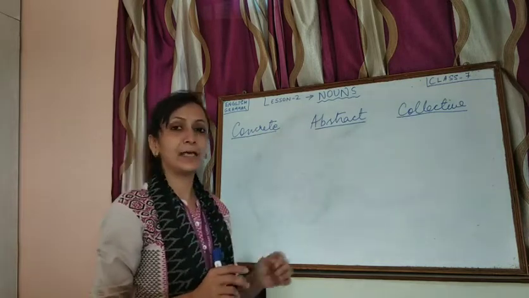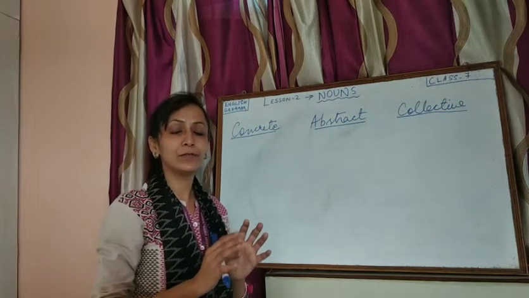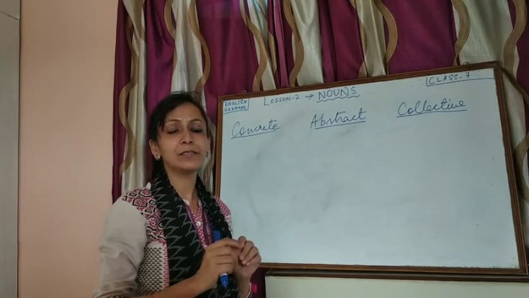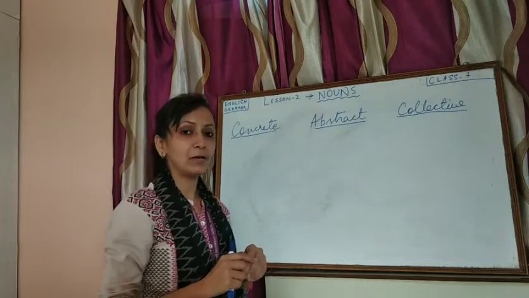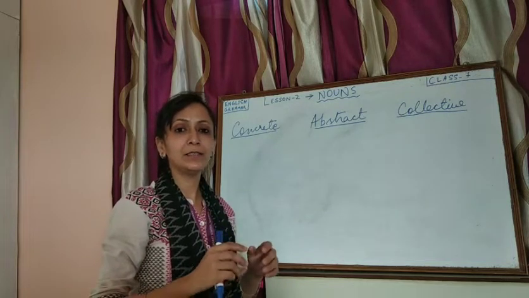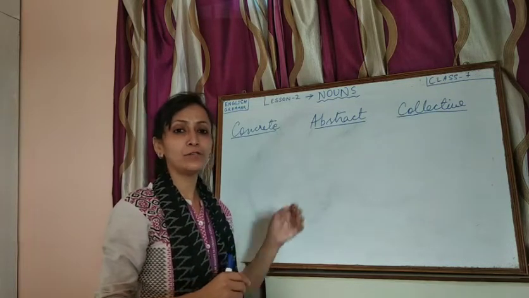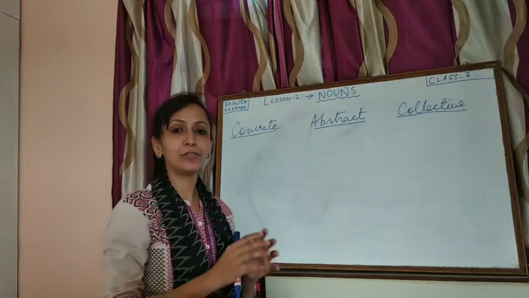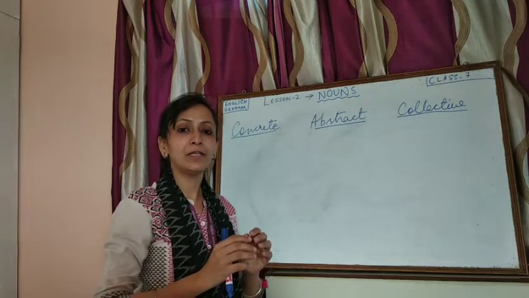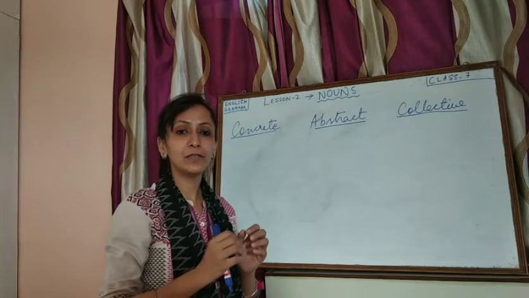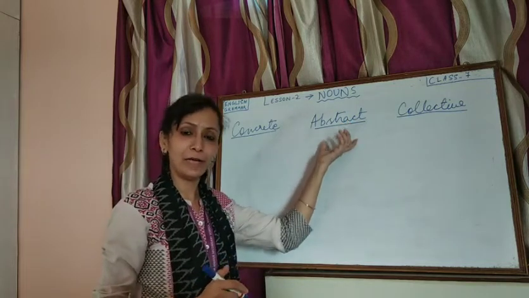The opposite of that is abstract. Abstract does not have any physical existence. It is just a quality or idea of things. For example, love, hate, trust, loyalty, lie, truth, all these fall under the category of abstract because they do not have any shape or existence. We cannot see truth, we cannot see love, we can only feel these things. So these are the feelings, qualities or ideas, and they fall under the category of abstract noun.